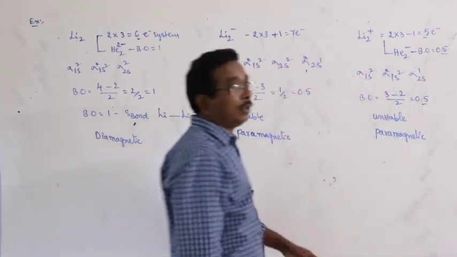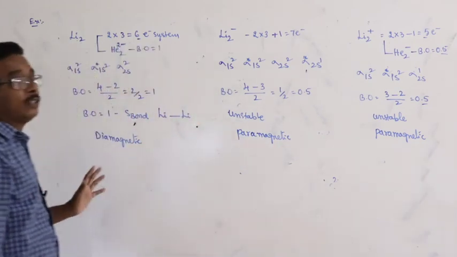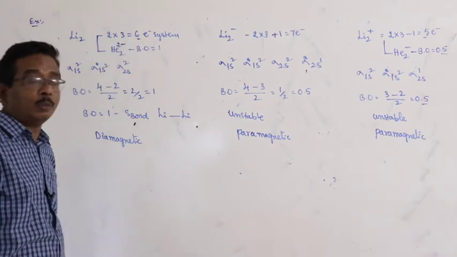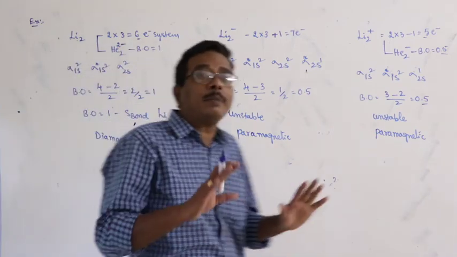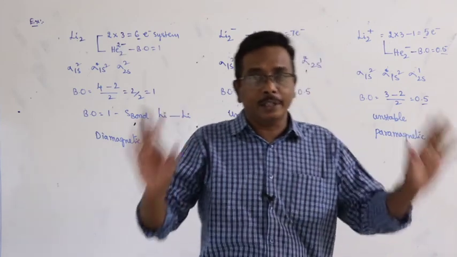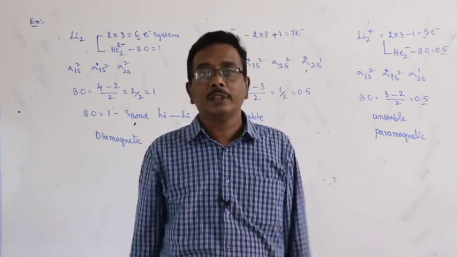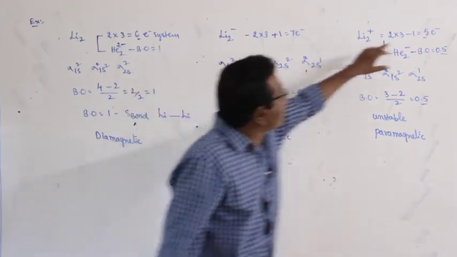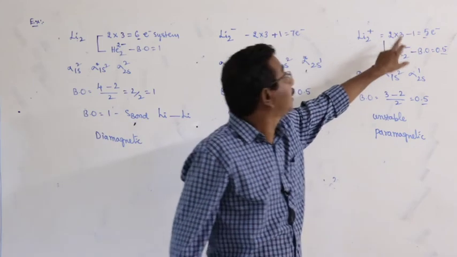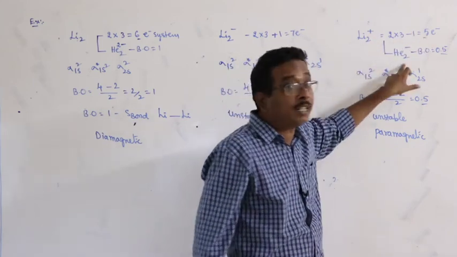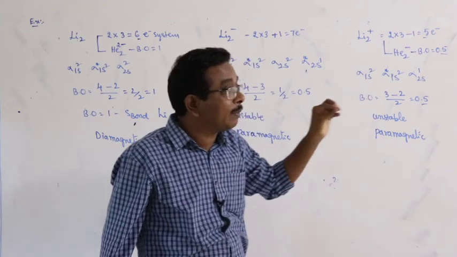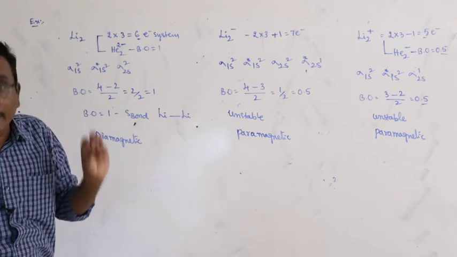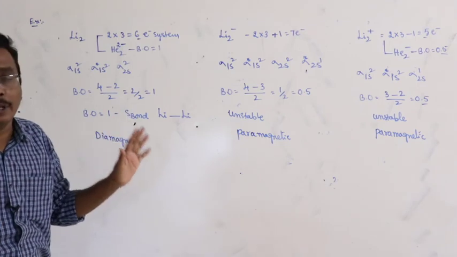Okay. So, in each and every case, during the practice session, you have to keep in mind the type of electron system. Why? The species with the same number of electrons have the same bond order, same bond energy and closer bond lengths. I am repeating once again: the species with the same number of electrons, here Li2 plus 5 electrons, He2 minus 5 electrons, have the same bond order, same bond energy and nearly the same bond length.